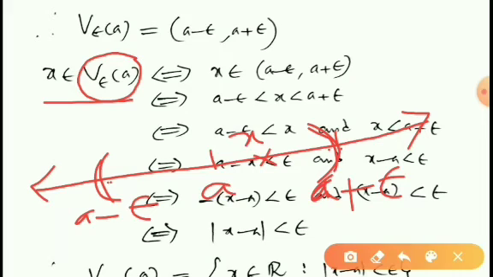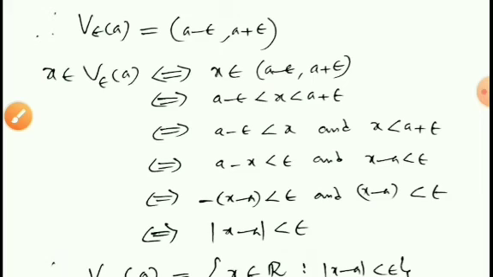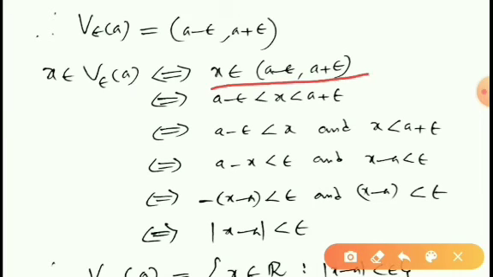Then x belongs to the open interval (A minus epsilon, A plus epsilon). Therefore, A minus epsilon is less than x, which is less than A plus epsilon.